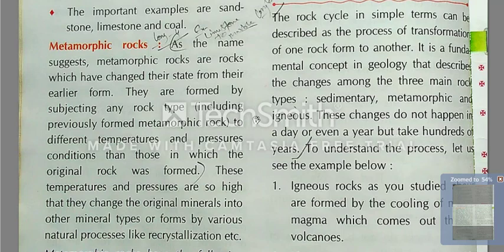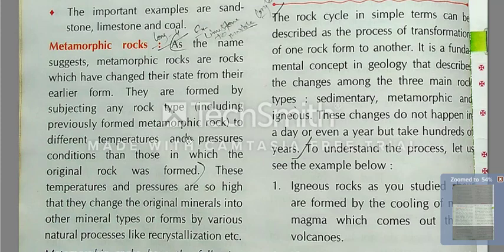They are formed by subjecting any rock type, including previously formed metamorphic rocks, to different temperature and pressure conditions than those in which the original rocks were formed.